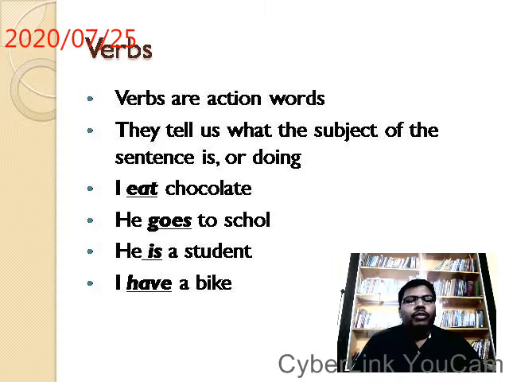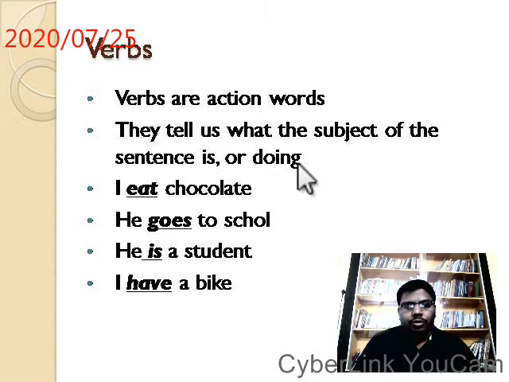Without an adjective or an adverb, or without a pronoun or a noun, there can be a sentence, but without a verb you cannot make a complete, meaningful sentence. So verb is that important. Verbs tell us what the subject of the sentence is doing.